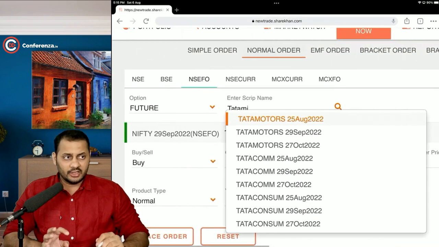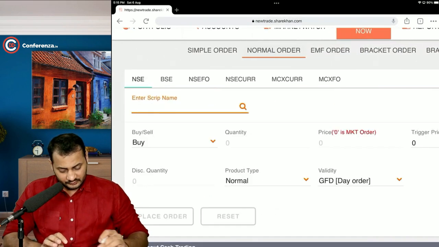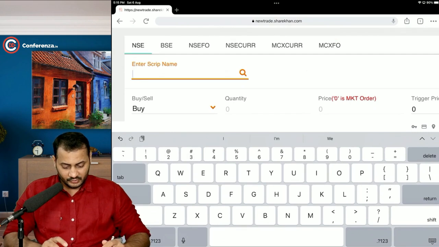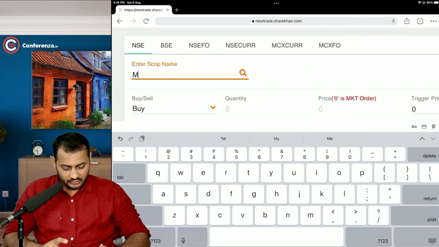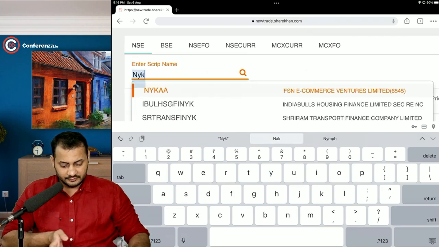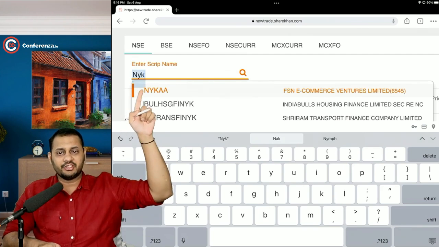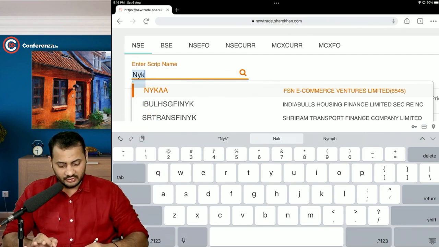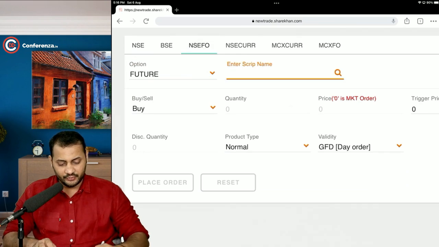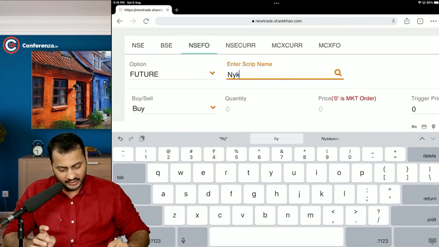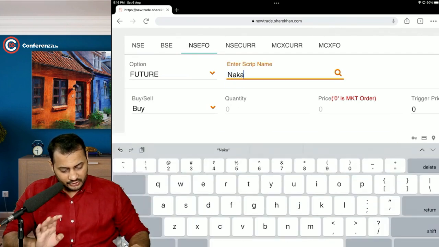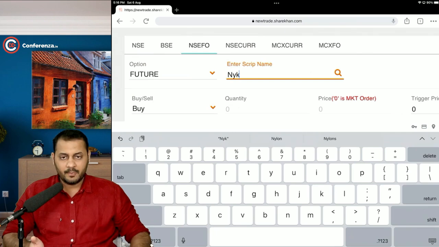Okay, let's find out a company, let's go for Nykaa. Yeah. So you can clearly see that we have a share of Nykaa in the NSE segment. Okay, let's find out the same in the futures segment. Do we have a futures of Nykaa? Let's just find out. See, there is no futures available of Nykaa.